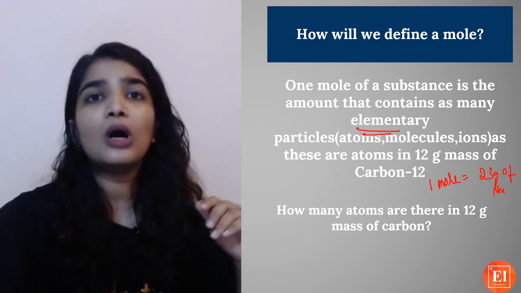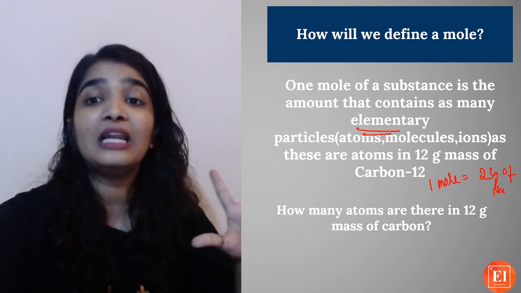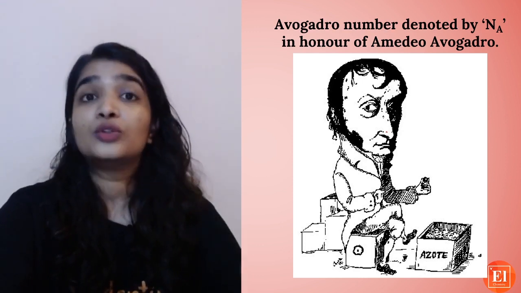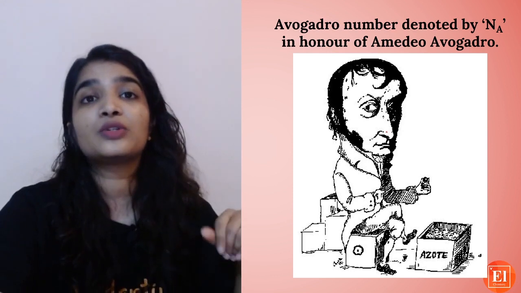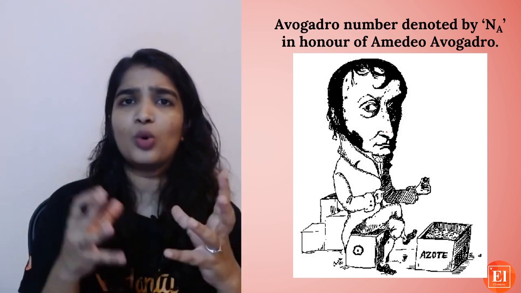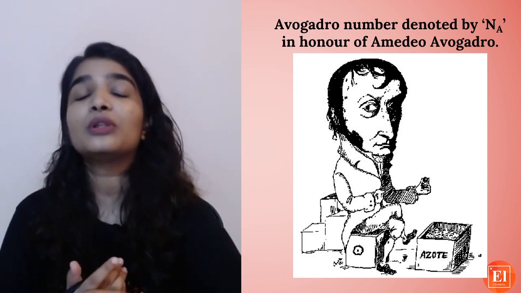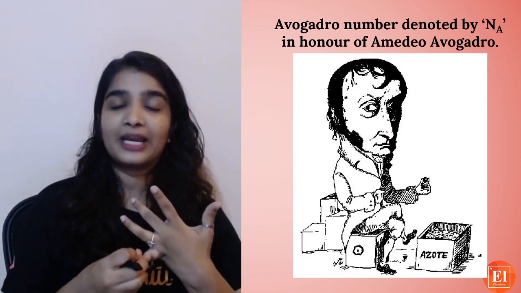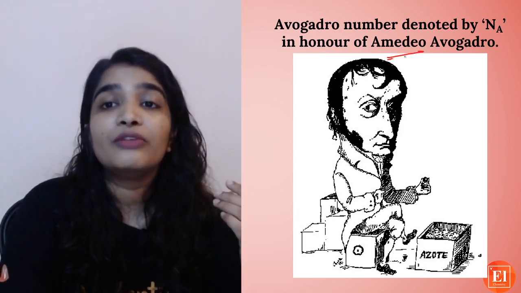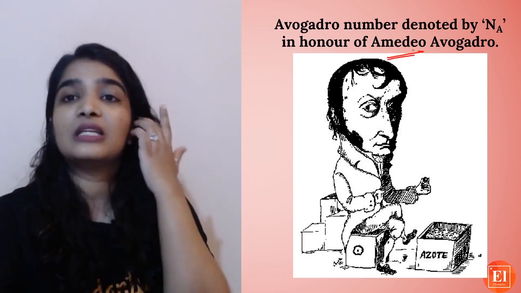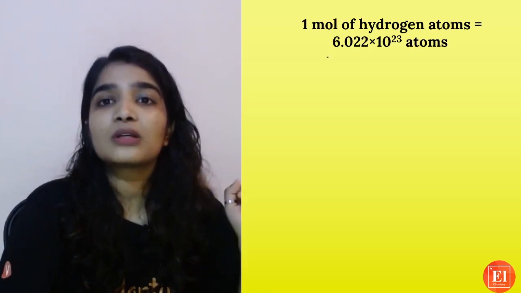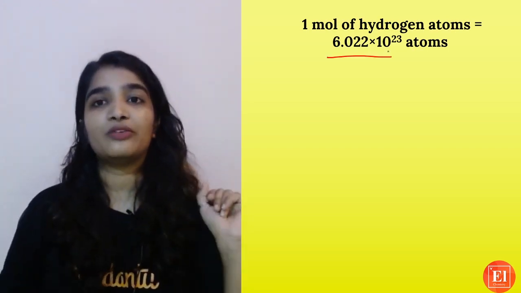Now if you want to know how many atoms are there in 12 gram mass of carbon, 12 gram is 1 mole, so 1 mole is equal to 6.022 into 10 raised to 23. Simple. So why do we use this Avogadro? In tribute to the contribution of Avogadro, who gave us the law of molecular masses, we call that fixed number Avogadro's number.